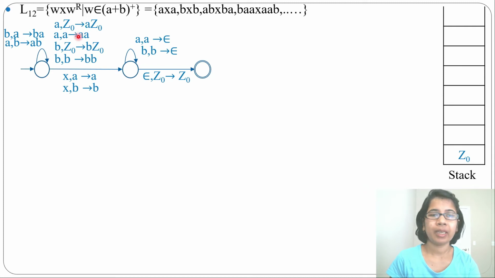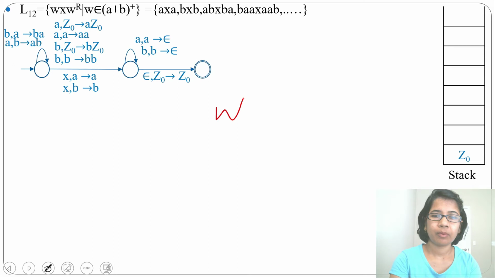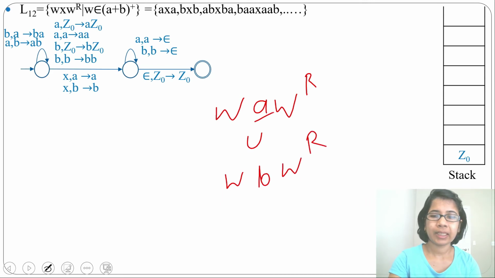Suppose it is an odd palindrome, meaning the language is like W, A, W reverse, or W, B, W reverse. Then for this A and for this B you can skip, for this part you can pop, and for this part you can push. So for W push, for A skip, for W reverse pop.